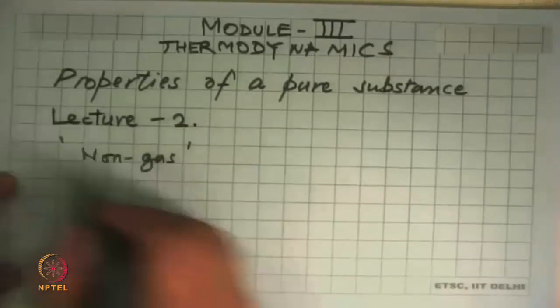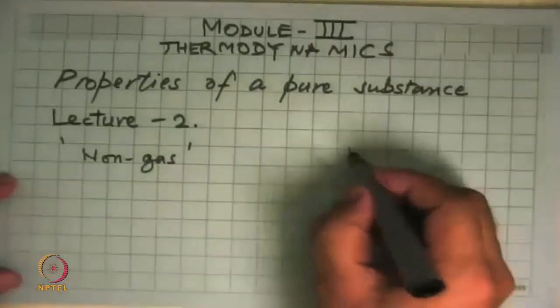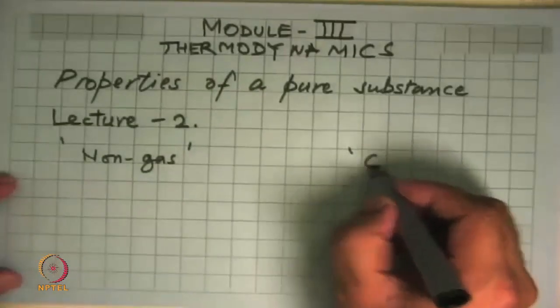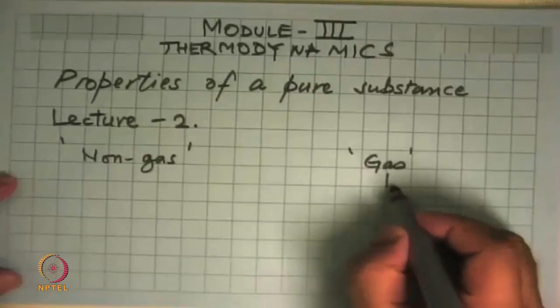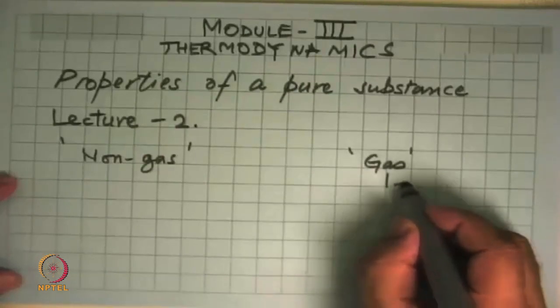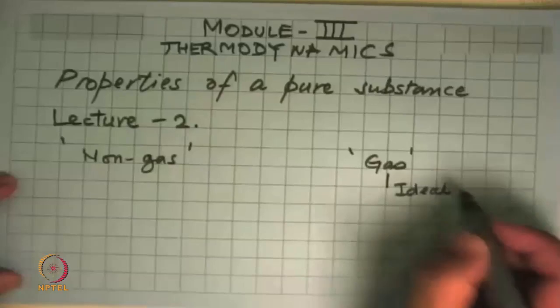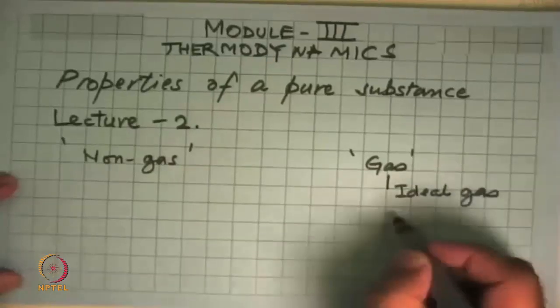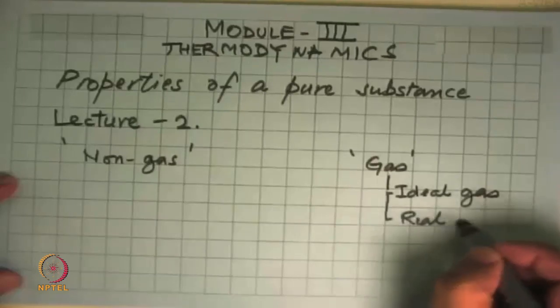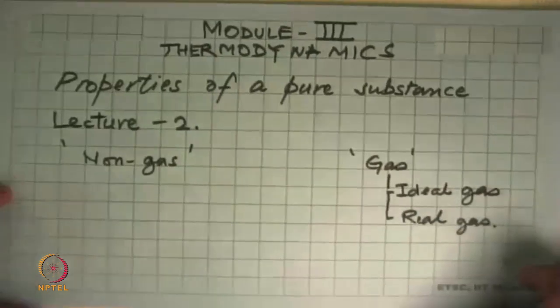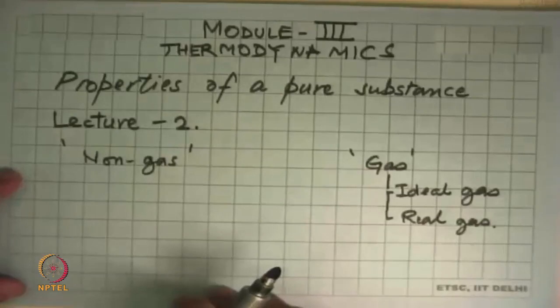two categories, what may be called not a gas or a non-gas, and a gas. And within gas, we have the most idealized situation, which we call the ideal gas, and then a real gas that deviates from this thing.